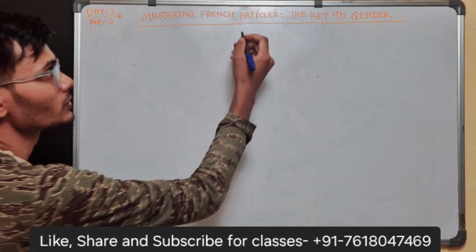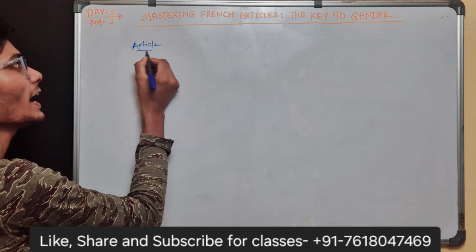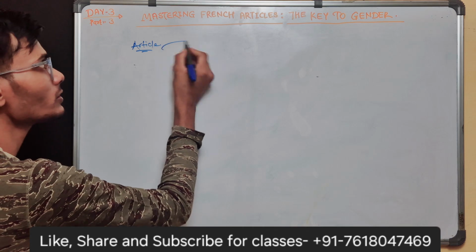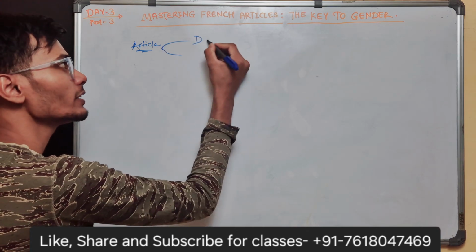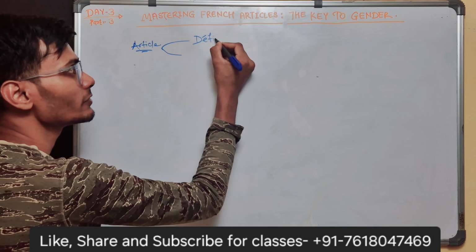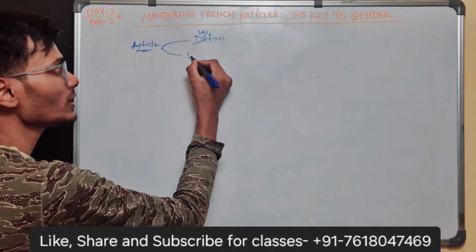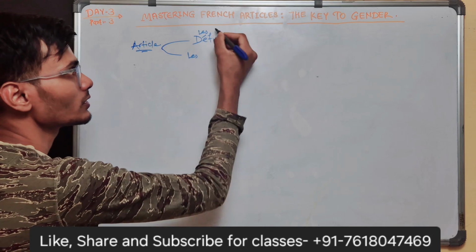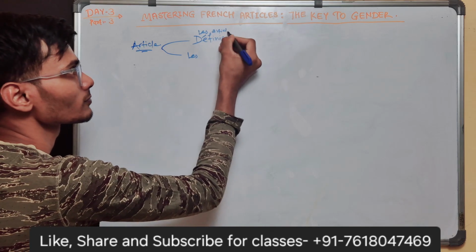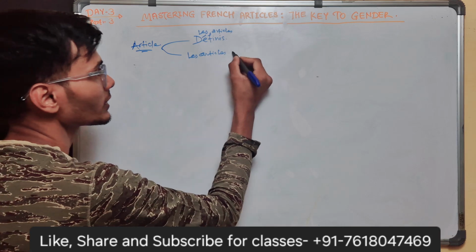So articles in French, we have two types of articles. First is the definite article, les articles définis, and les articles indéfinis.